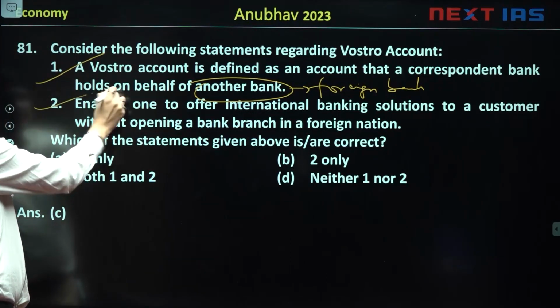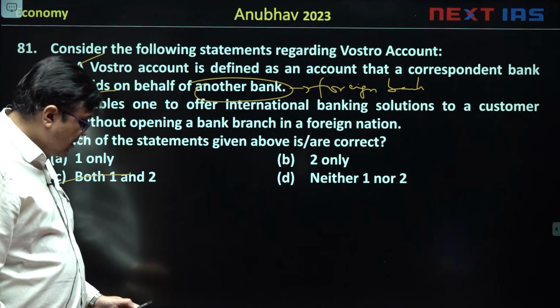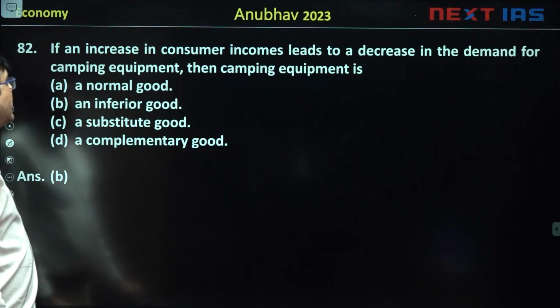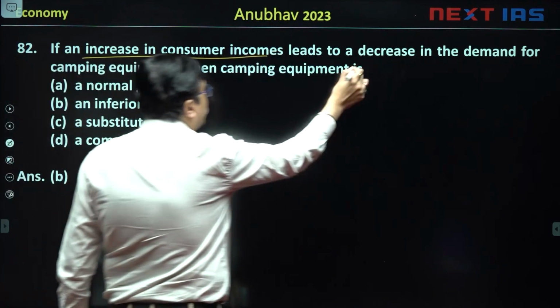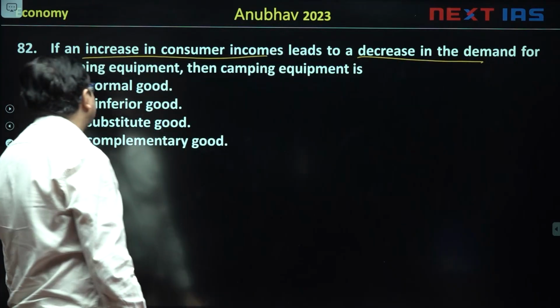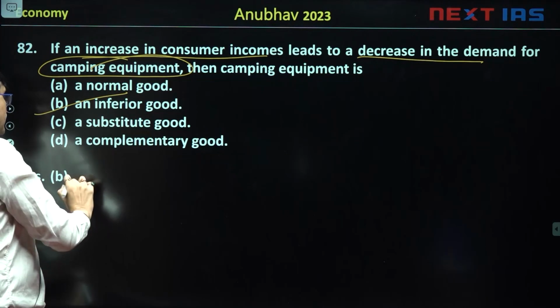So both the statements are true. The answer is both 1 and 2. Then comes the next thing. If an increase in consumer income leads to a decrease in demand, देखो consumer income बढ़ रहा है, तो इसका मतलब हुआ कि ये जो camping equipment है वो inferior good है.